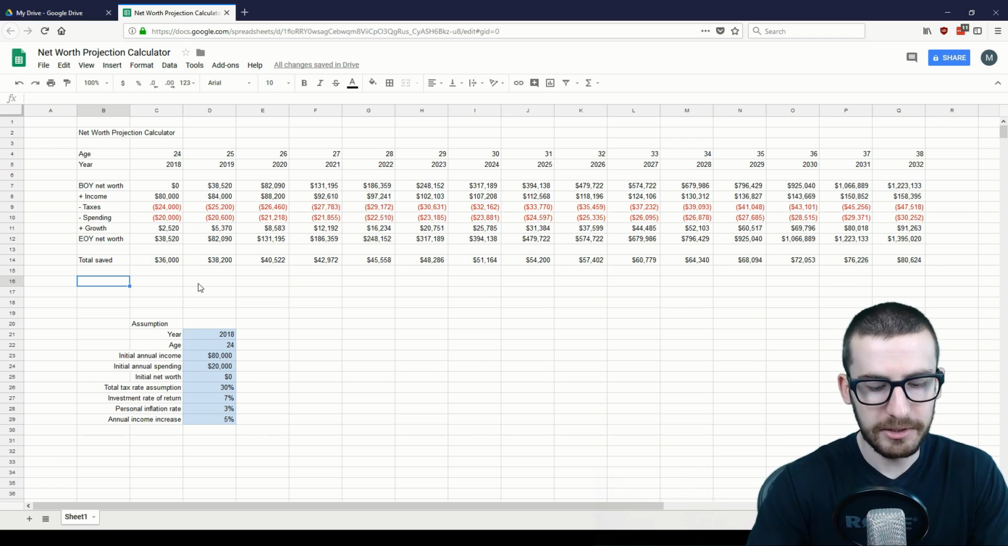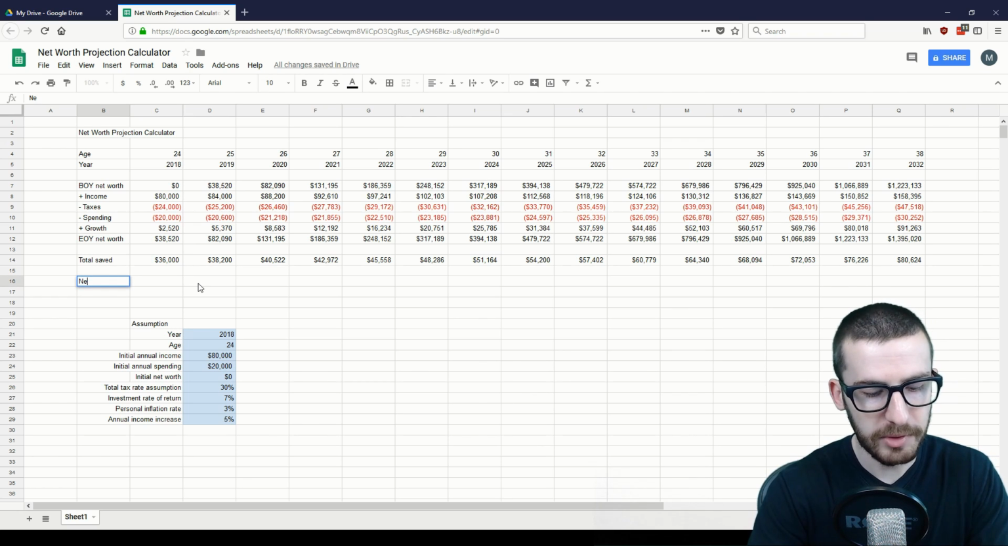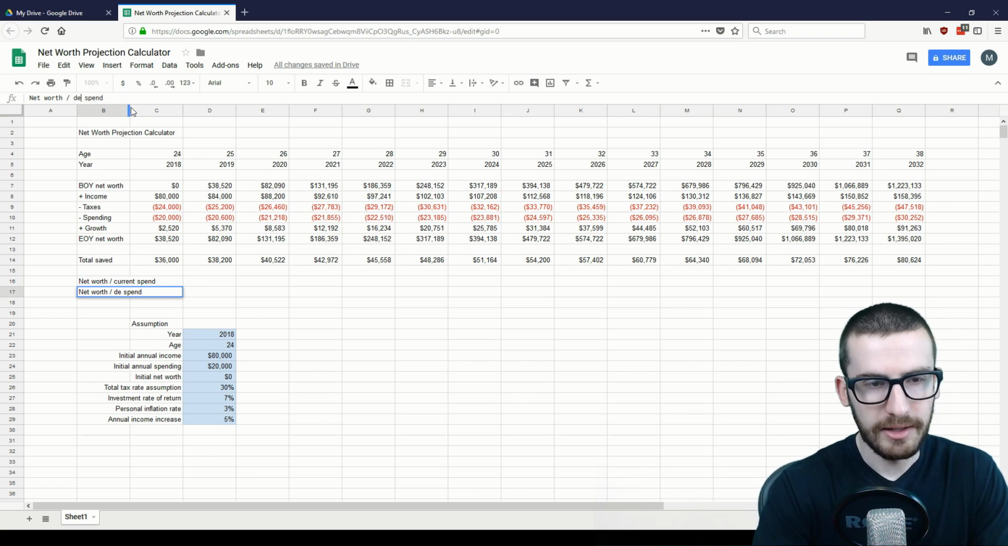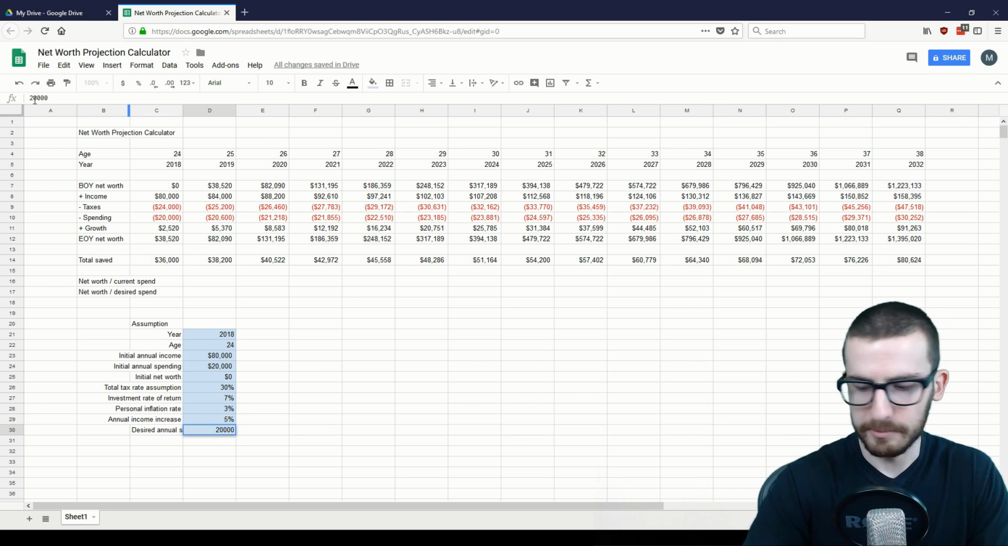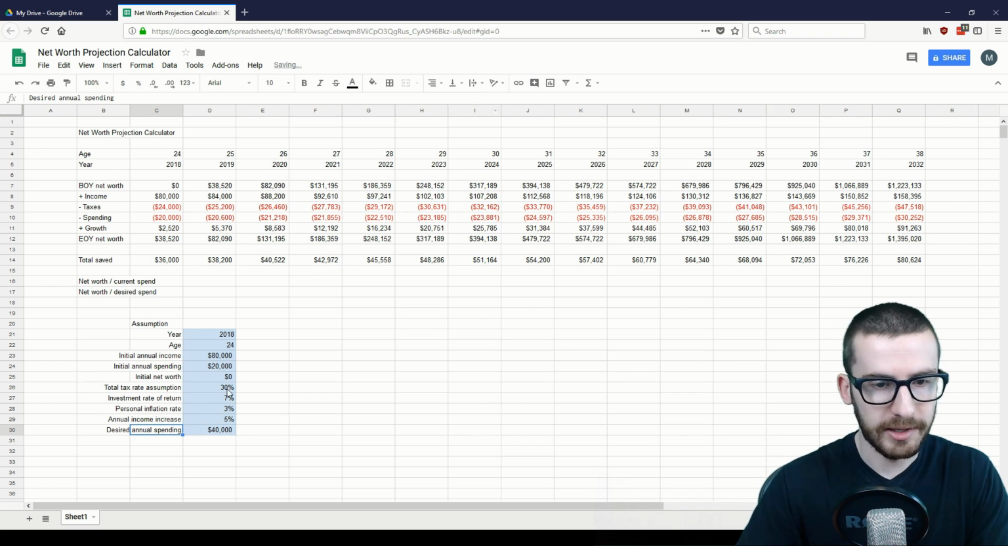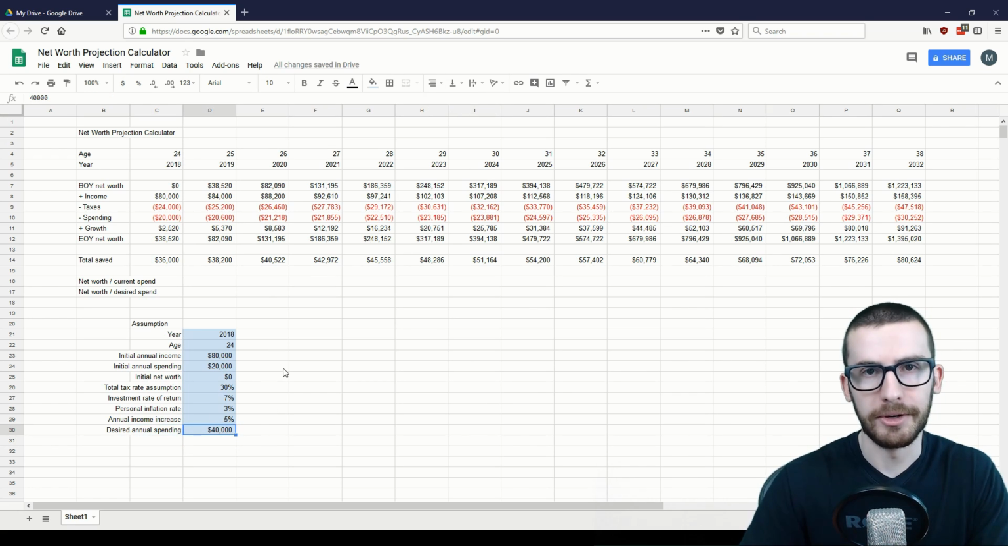In this case, to make it a relative metric, we're going to add 2 layers here. One of them is your net worth over your current spending, and then the other is your net worth over your desired spending. In this case, since we have not added that into our assumptions, we'll put that down here below. So in this case, I'm going to say an annual desired spending of twice what our current spending is. Going to right justify this like the rest, and we have that now in our assumptions.